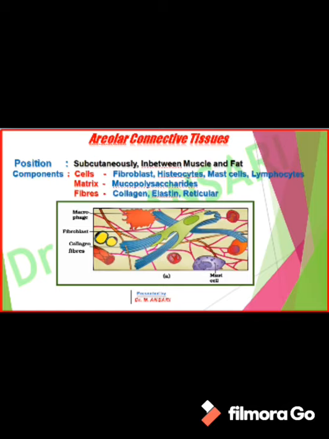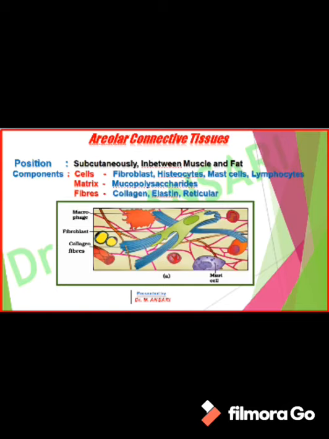Histiocytes are phagocytic cells, while mast cells secrete three secretions, that is heparin, histamine and serotonin. Heparin acts as an anticoagulant, histamine is a vasodilator, and serotonin acts as a vasoconstrictor.